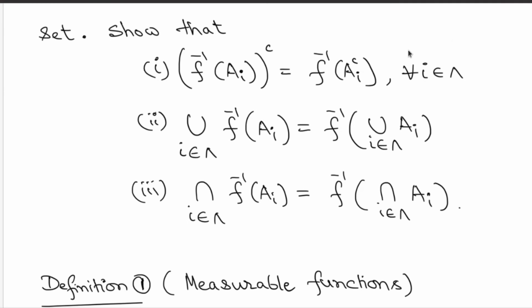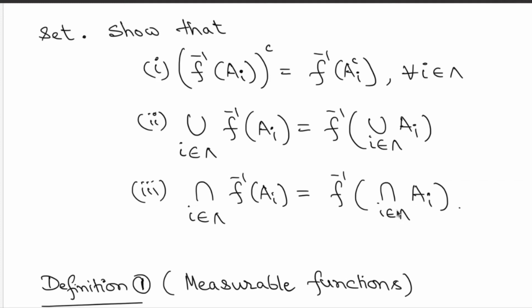The first property says, no matter which set you take, if you look at the complement of the pre-image, f inverse of A_i, that's a set on the domain side, that can again be identified as a pre-image of another set, and that turns out to be the pre-image of A_i complement. So this is a nice fact, you can try to prove this. Similarly, there are nice properties that connect the unions and intersections over these indexing sets. Here we are looking at that same index set lambda.